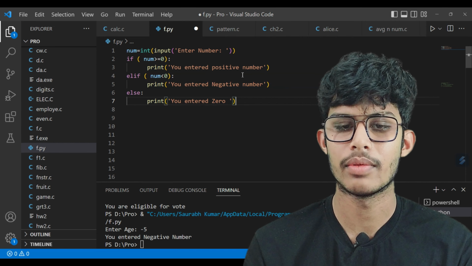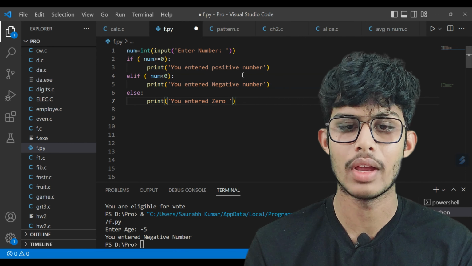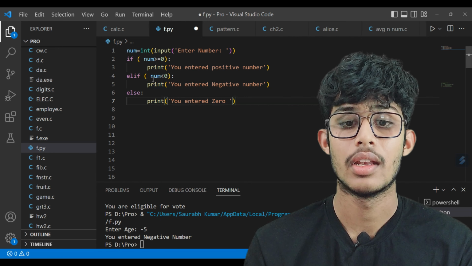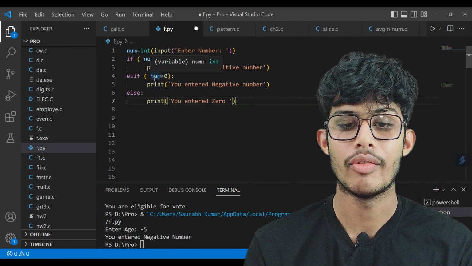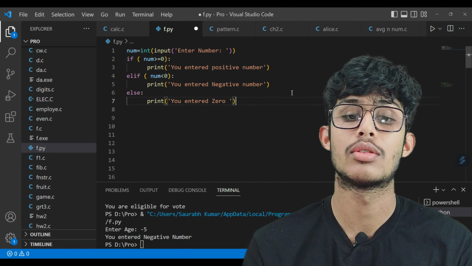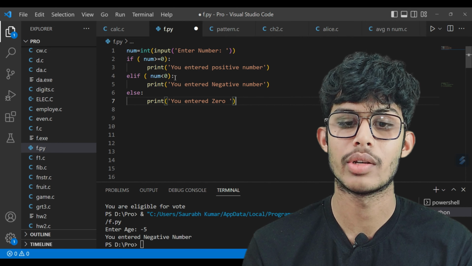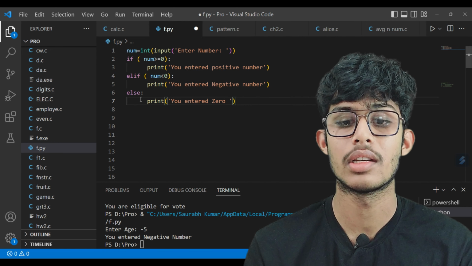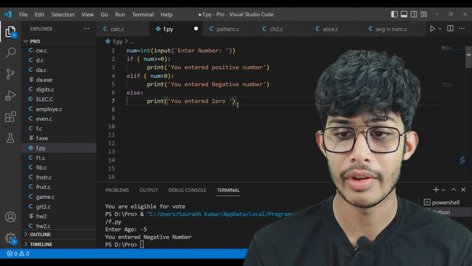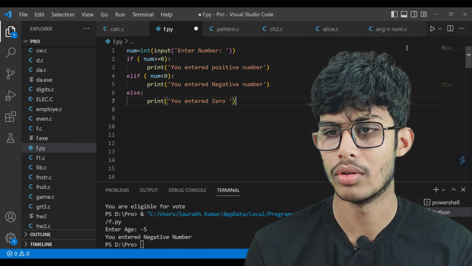If this condition becomes false, then the execution comes to the elif statement, and the condition of the elif statement is num is less than 0. Then we print "You entered negative number". If this statement also becomes false, then the execution comes to the else statement and it will print "You entered 0". Now let's see what output we get after executing this code.